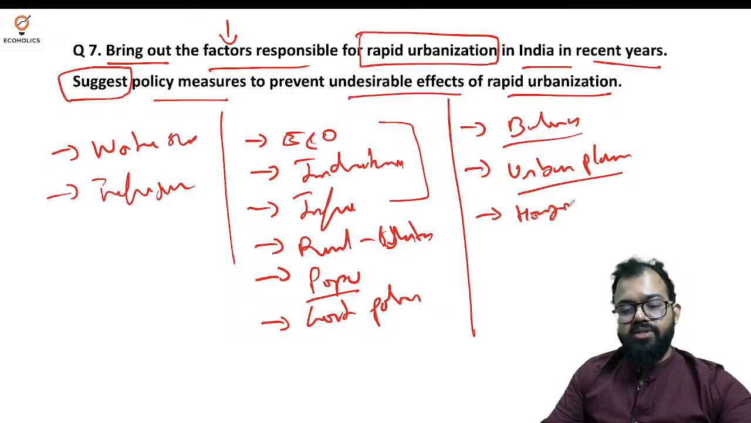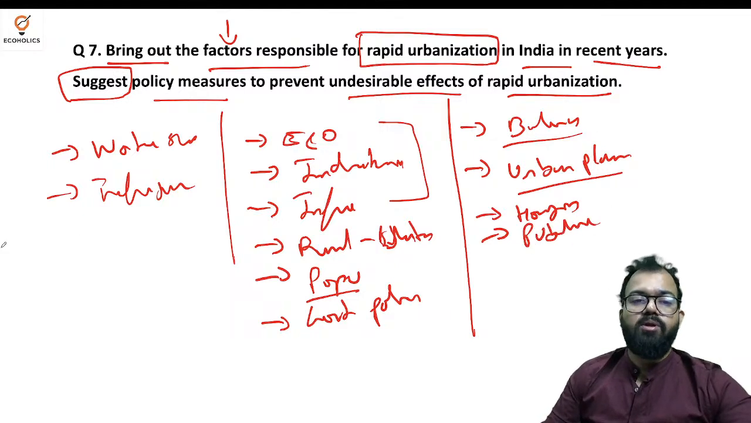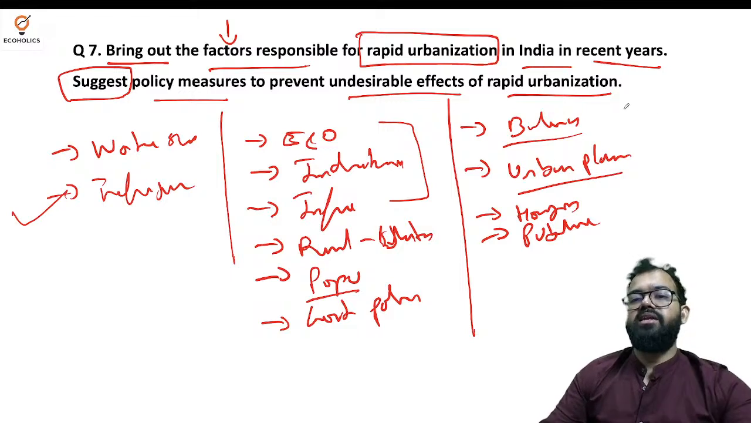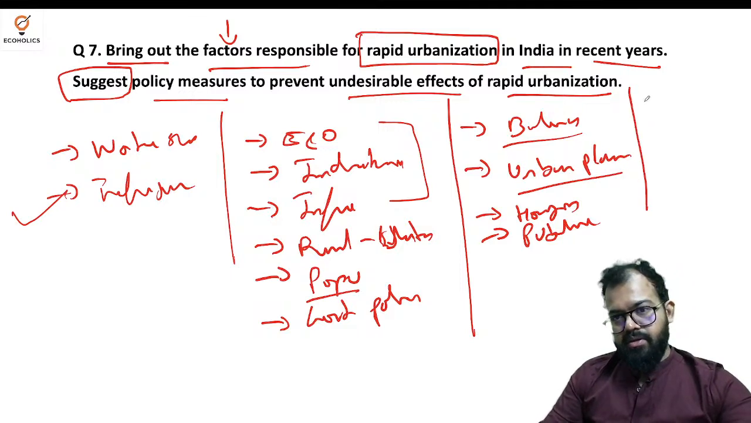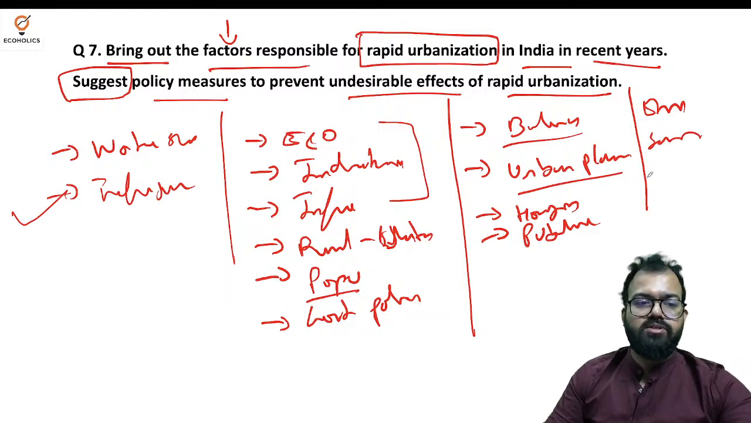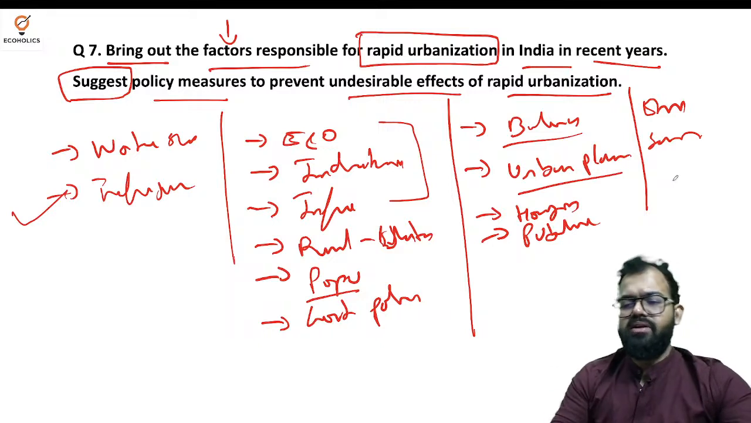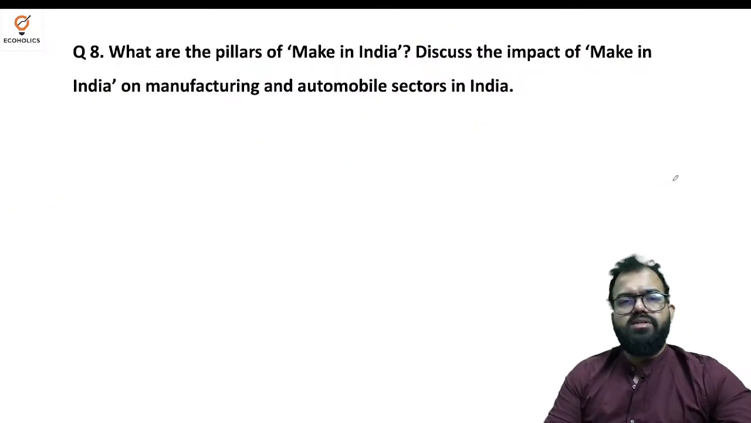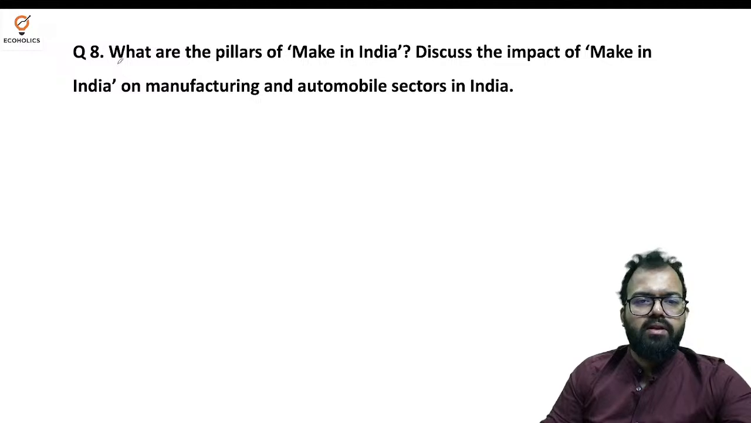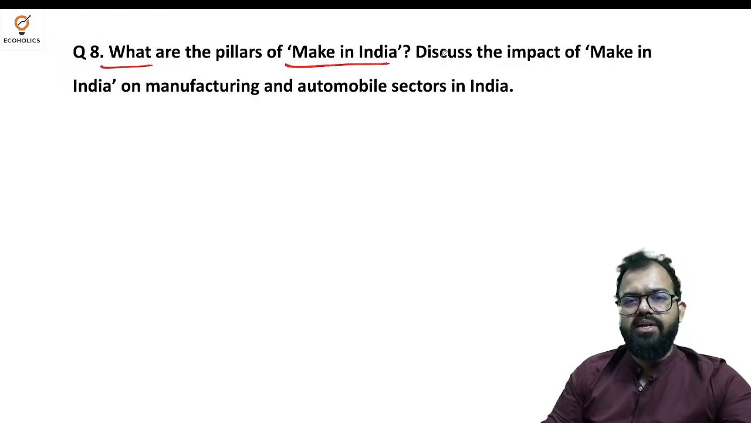Then affordable housing is very vital. Then public transport, because that is where we can curtail the problem of traffic jams as well as the pollution. Then environmental regulation, social service. So these are the things. This is how you can frame your answer, and this is how you will be able to cover 200 words in this. Next, what are the pillars of Make in India?